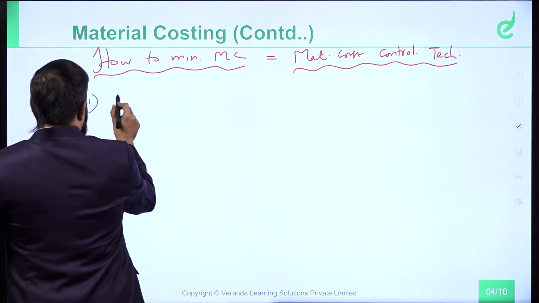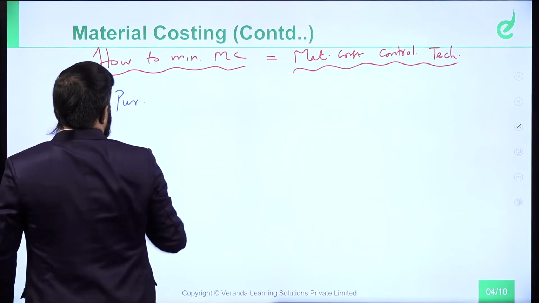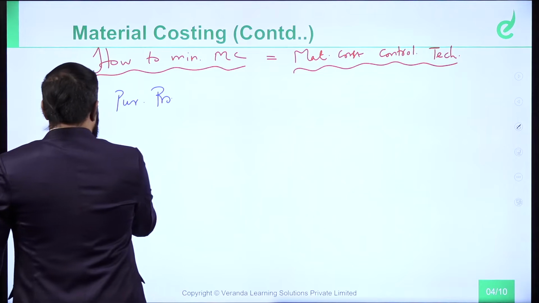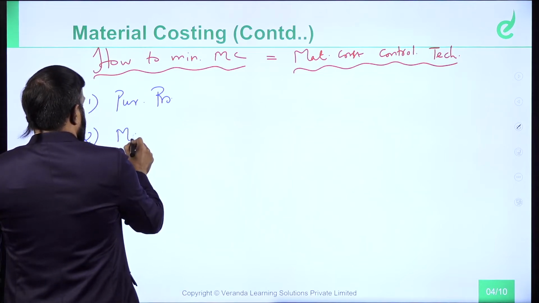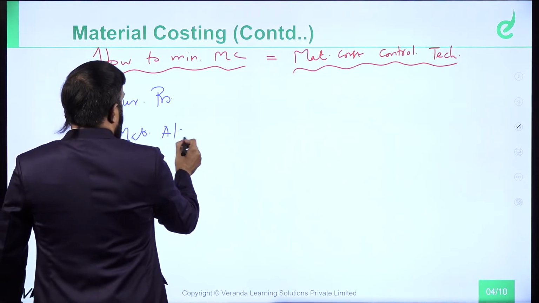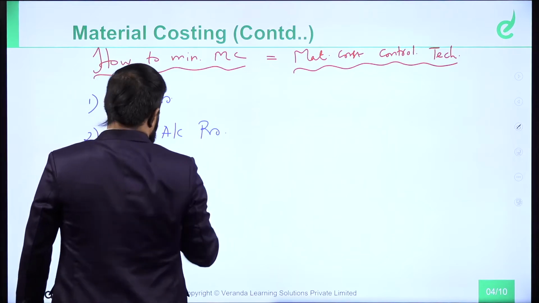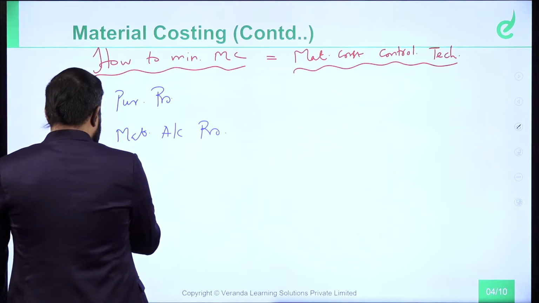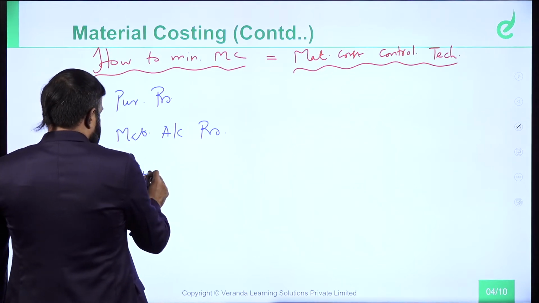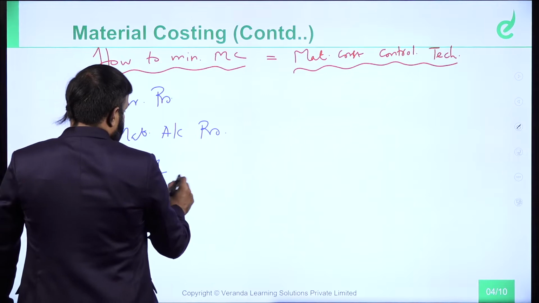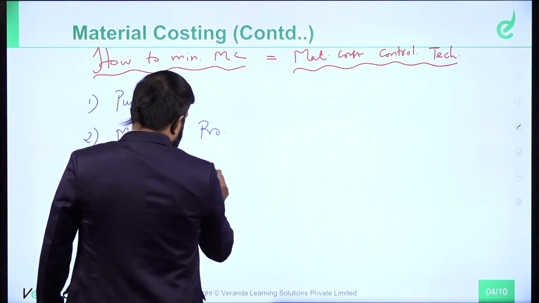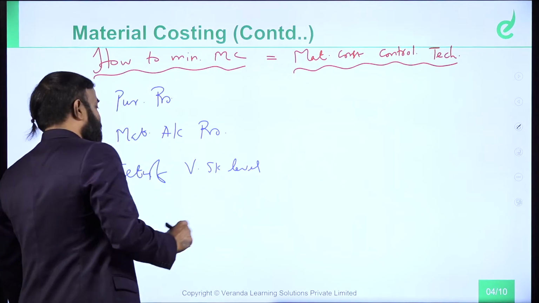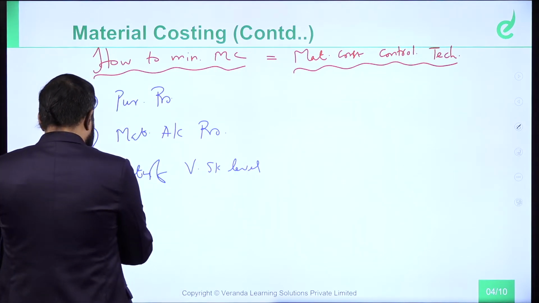The first one, purchase procedure, material accounting procedure. Setting of various stock levels.